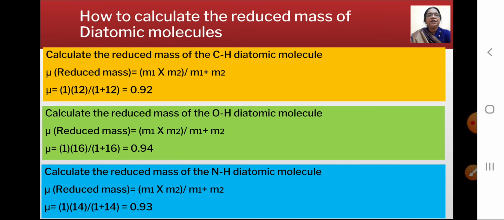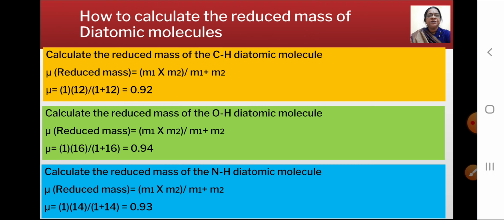Now how to calculate the reduced mass of diatomic molecules? Already we have seen how to calculate the reduced mass, that is mu is equal to m1 into m2 divided by m1 plus m2. This formula is used only for diatomic molecules to calculate the reduced mass. Here I have given the example of CH, OH and NH.